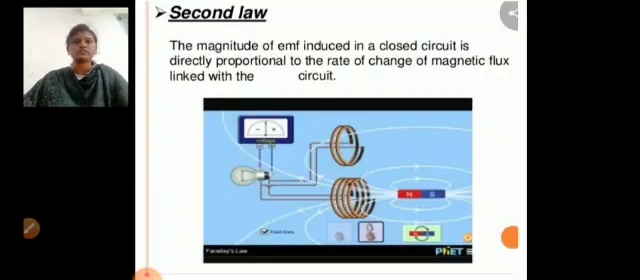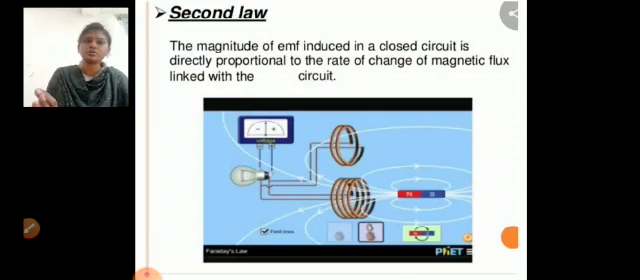Second law. Faraday's second law tells about the magnitude of the electromotive force. According to Faraday's second law, the magnitude of EMF induced in a closed circuit is directly proportional to the rate of change of magnetic flux linked with the circuit. So the electromotive force E equals minus N d phi by dt, where N is the number of turns and d phi by dt indicates the rate of change of magnetic flux. So the change in magnetic flux is directly proportional to the induced EMF.